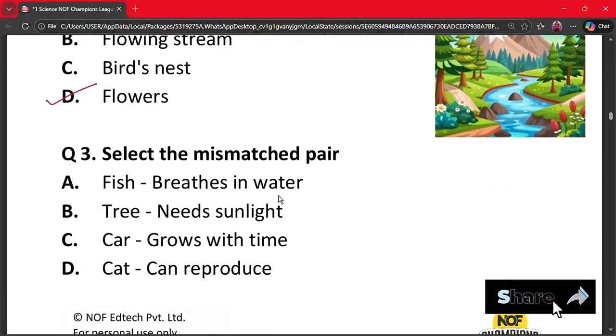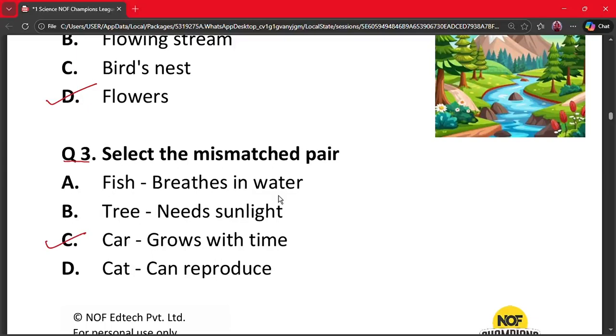Next question is question number 3. Select the mismatched pair. A. Fish breathes in water. B. Tree needs sunlight. C. Car grows with time. And D. Cat can reproduce. The correct mismatched pair is option C, because fish breathe in water, trees need sunlight, and